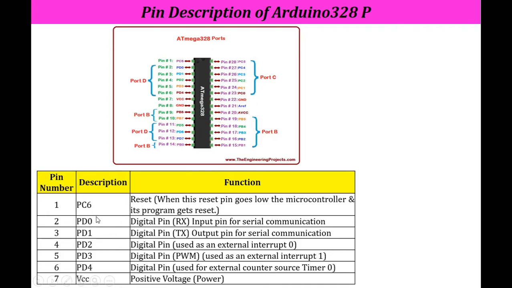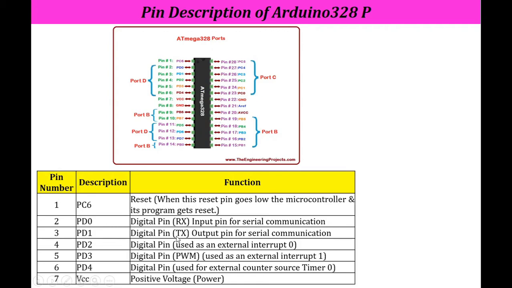Pin number 2 is PD0. Now here, if you observe, pin number 2 to pin number 6 starts from PD0 to PD4. All these are associated with digital data, that is, these are digital pins. PD0 is a digital pin which can be used as RX, that is the input pin for serial communication.